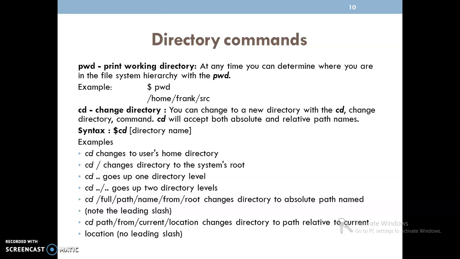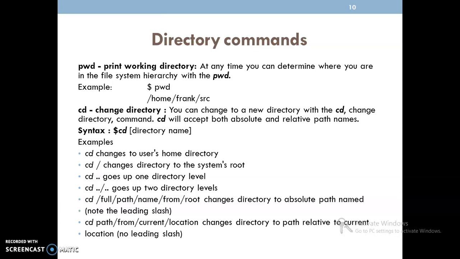There's one more example related to the cd command. If I take the complete path name, we can find it here. Full path name from root changes the directory to the absolute path name. Whatever path name we mention, that path name will be taken.